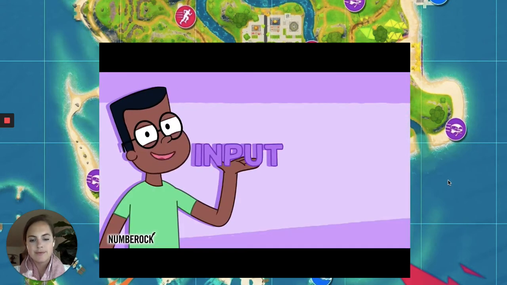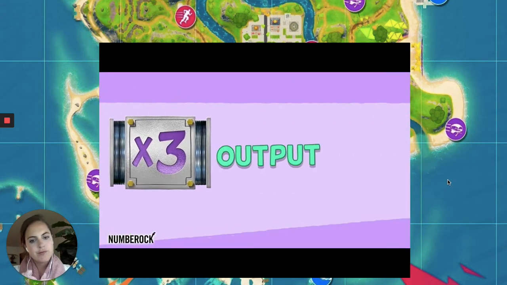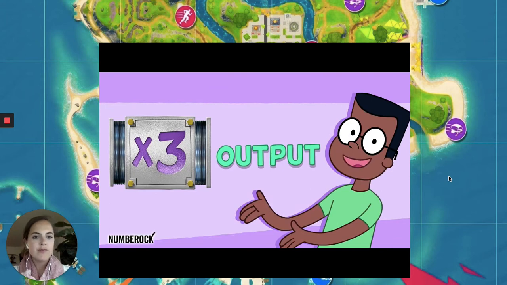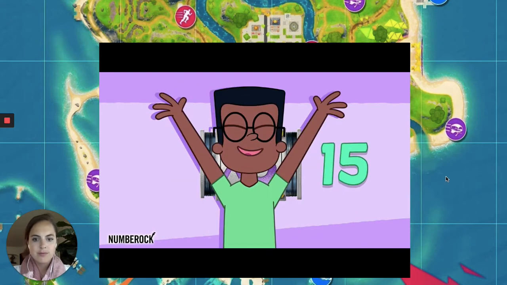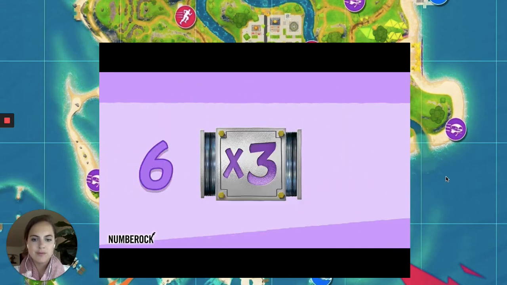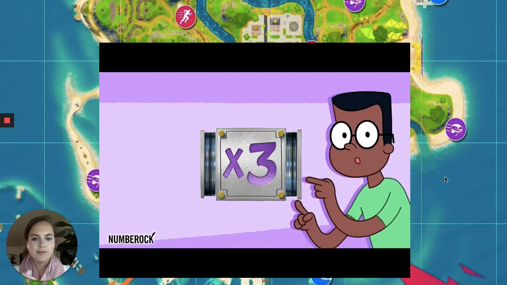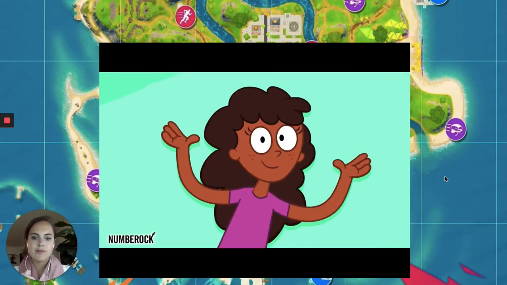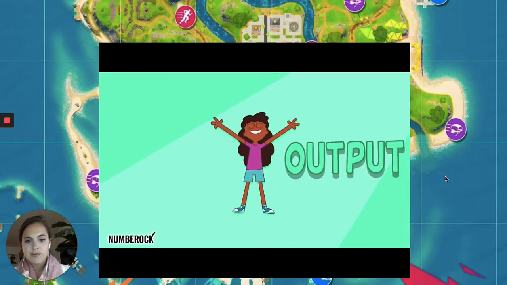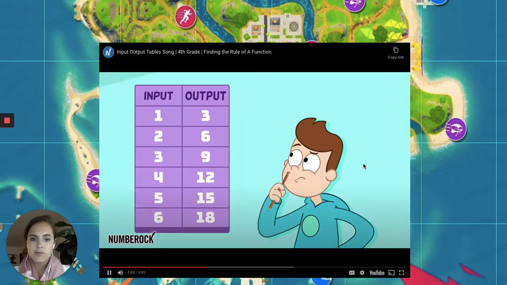If we multiply any input by 3, we'll get the output. So that's the rule, you see. In goes 4, out comes 12. In goes 5, out comes 15, swell. In goes 6, out comes 18. The rule is times 3 and the view is pristine. What's happening between the in and the out? We can always find out without any doubt.